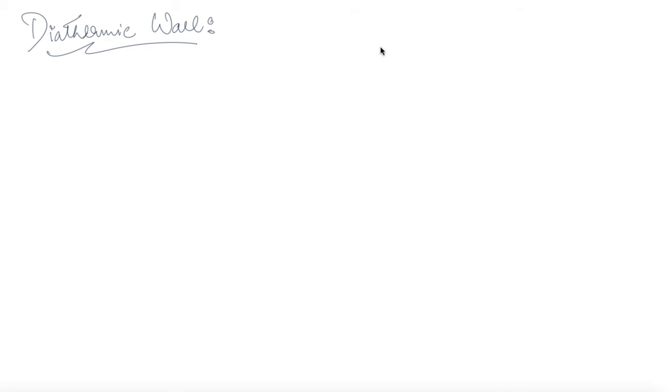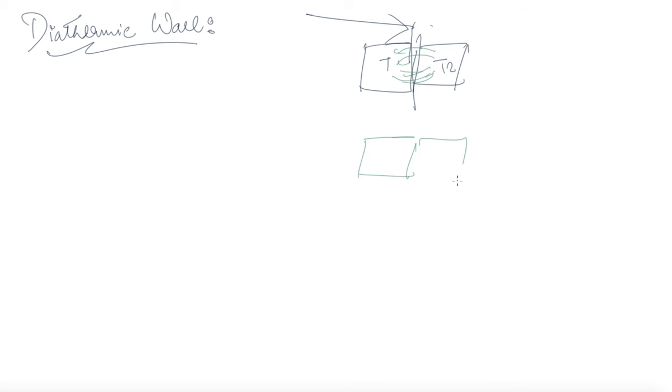Now if this adiabatic wall is replaced by a diathermic wall, what happens then? So these two containers, this is T2 and this is T1, and this is a diathermic wall. This wall is diathermic. So what happens is there's an exchange of heat, or you can say an exchange of energy takes place, and finally these two containers come into thermal equilibrium.